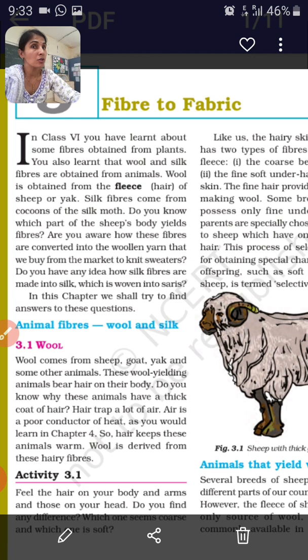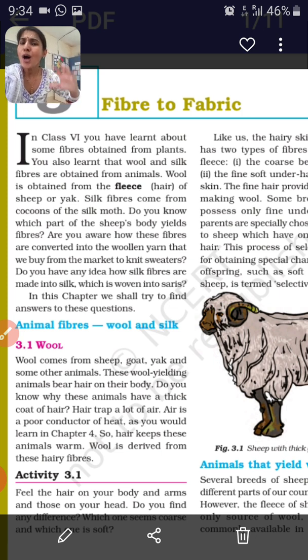Then there comes the wool, which is obtained from wool yielding animals like sheep, goat, camel, and even yak. And one more, children, very cute and very favorite among children is that beautiful white colored rabbit. Yes, rabbit also yields us wool, and the rabbit wool is really very soft, children, and you will find it in plenty in places like Manali and Himachal Pradesh, also a few parts of Jammu and Kashmir. But yes, children, you will love to have rabbit wool articles made in Manali.